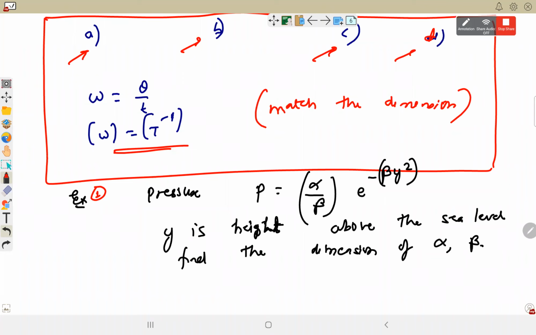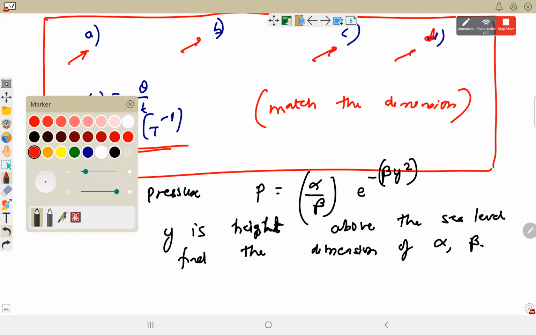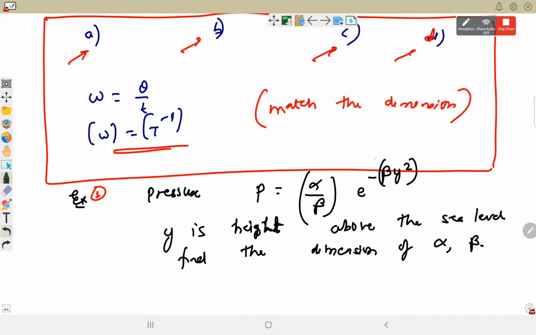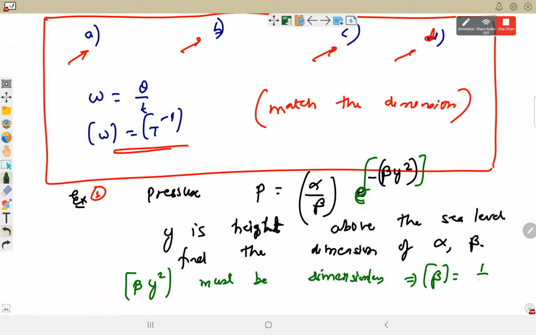Y is the height. हमें y की डायमेंशन पता है, and this is a mathematical function. E to the power something is mathematical function. So numbers, power में हमेशा numbers होते हैं, which means beta into y square must be dimensionless. Powers, number, mathematical functions always must be dimensionless. Beta का dimension y square का inverse, only then this will become dimensionless. So which means the dimension of beta will be dimension of 1 by y square. Since y is height is length only, so then it becomes 1 upon L square.